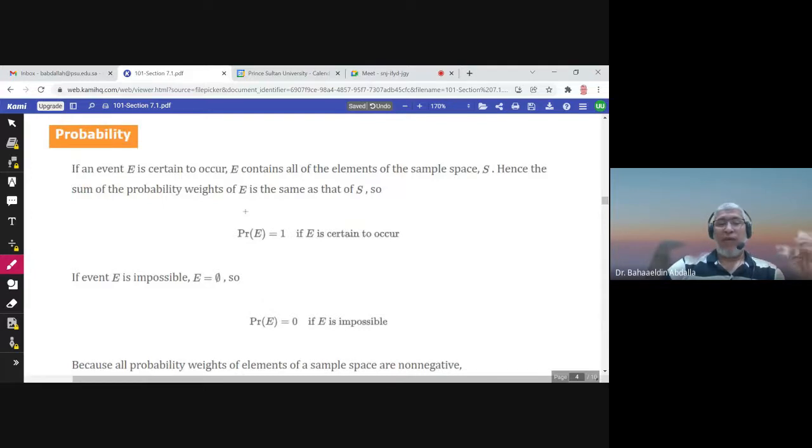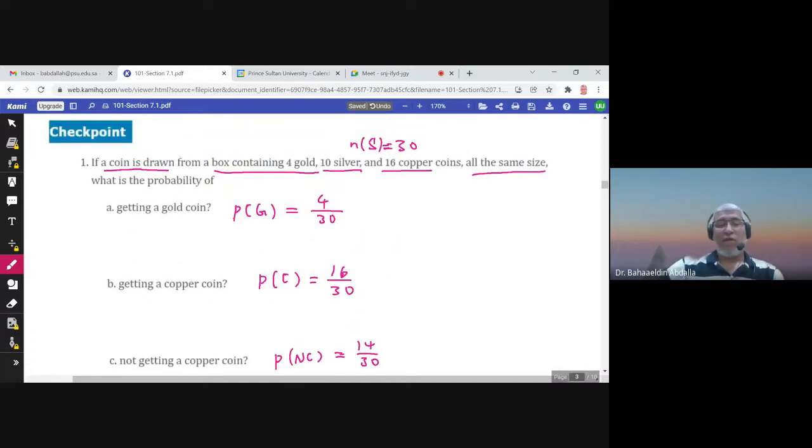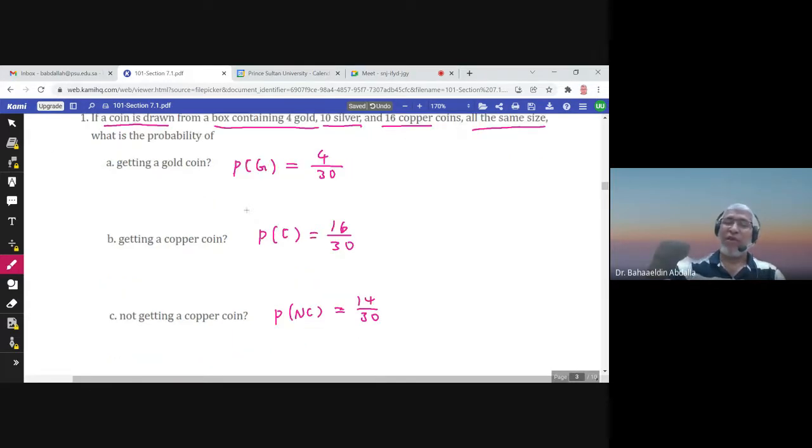If the event E is certain to occur, this means it has all the elements of the sample space. So when we say an event is certain to occur, we are talking about S, in fact. What is the probability of S? Probability of S is 1. If I ask you, selecting a coin, what's the probability of obtaining a gold or silver or copper coin? I'm asking about all of them. So the probability is 30 over 30, and it is 1.